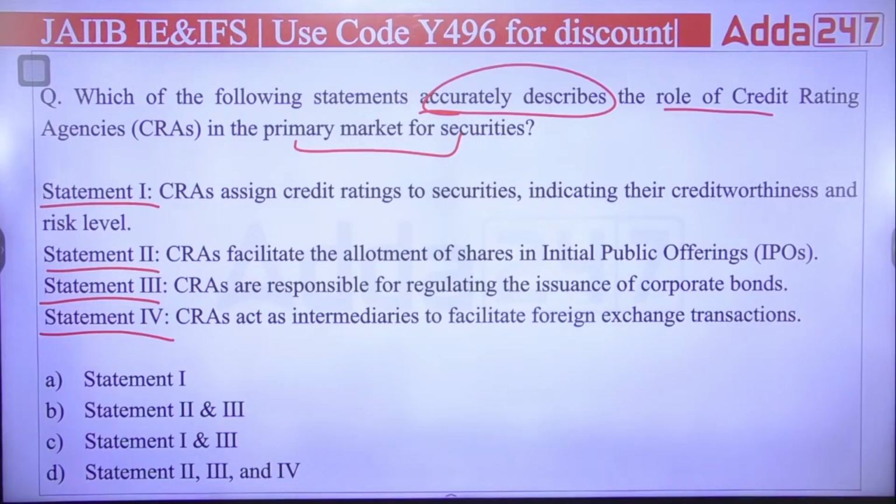Credit rating agencies assign credit ratings to securities indicating their creditworthiness and risk level. CRAs facilitate the allotment of shares in IPOs. CRAs are responsible for regulating the issuance of corporate bonds. CRAs act as intermediaries to facilitate foreign exchange transactions. Which of the following is correct?